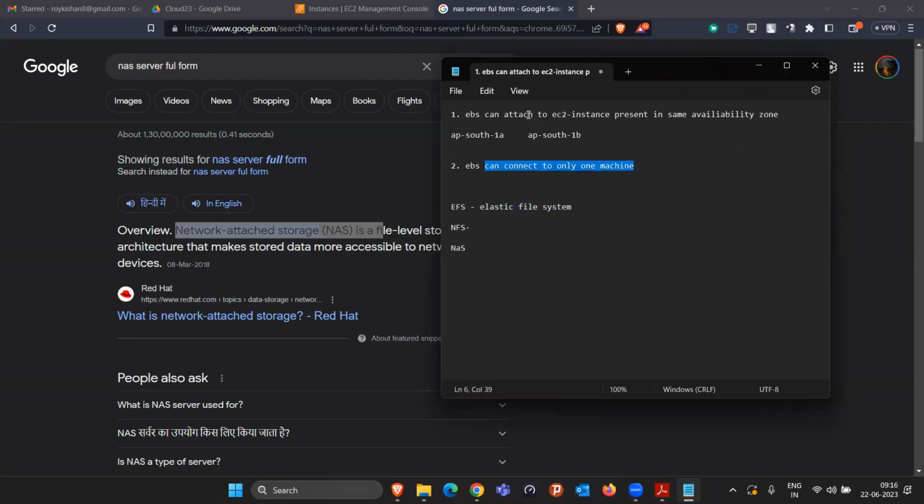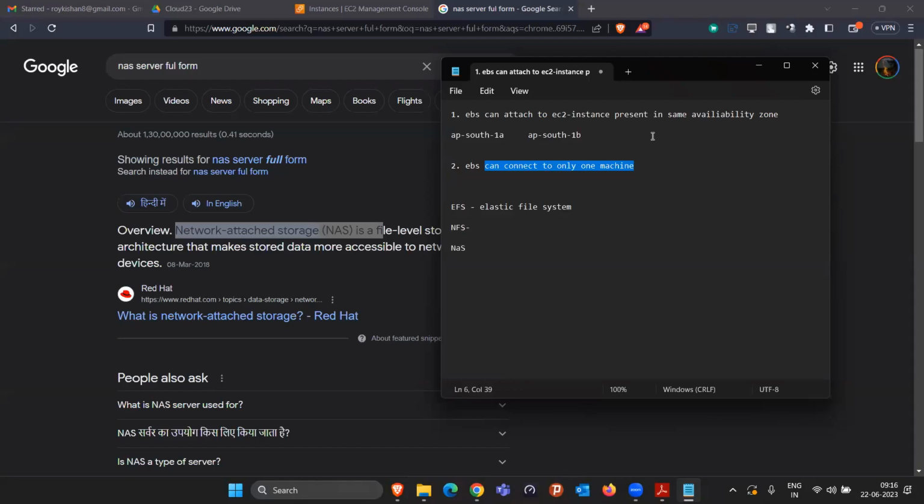First problem is it can attach only to the machine which is present in the same availability zone. But EFS says that I can connect to all the machines, just make sure all the machines are present in the same region. Okay, so take an example. There are four buildings, basically a building with four stories. Four different floors are there.